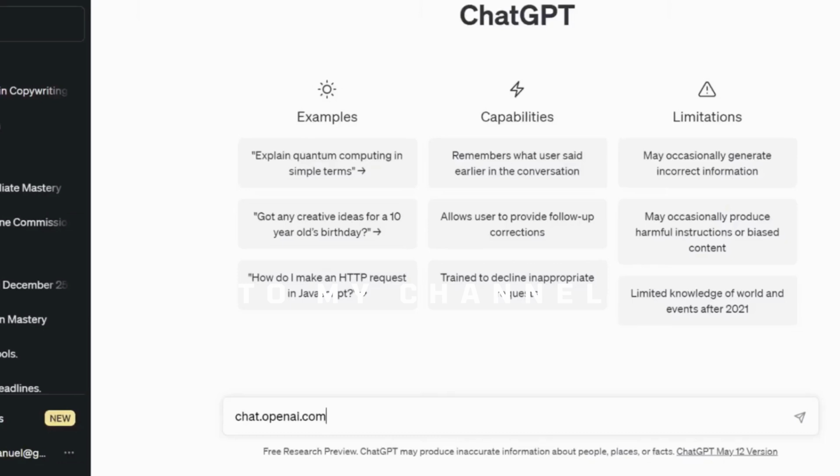Before you can start using these AI tools, all you need to do is open your Chrome and type chat.openai.com, and then you have to sign in before you can start using this AI site for your content creation, your copywriting, your storytelling, or anything else you want to do on this site. This site is not only for copywriting alone. There are a lot of things that you can do on this site.